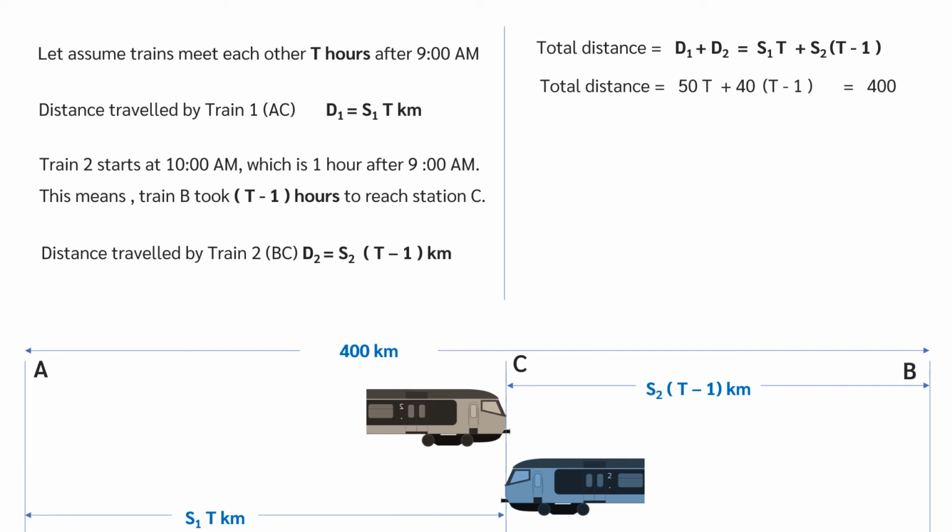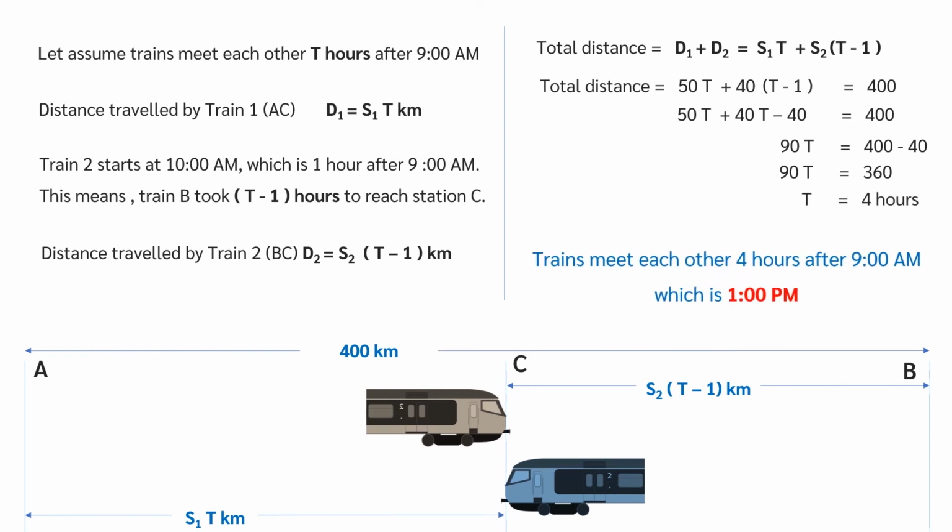Substituting the values of speed, total distance equals 50 into t plus 40 into t minus 1. This is equal to 400 kilometers. Solving this equation, we get t equals 4 hours. So, trains meet 4 hours after 9 a.m., which means both the trains meet at 1 p.m.